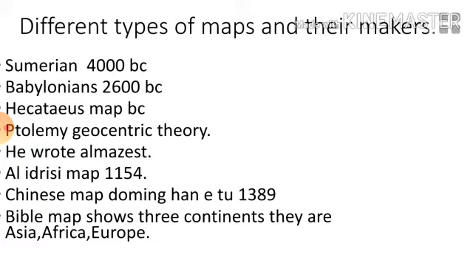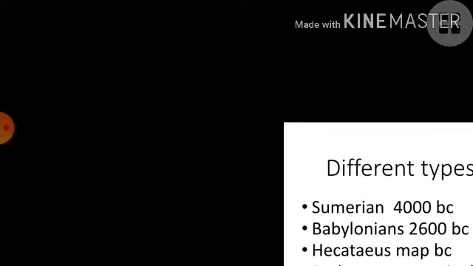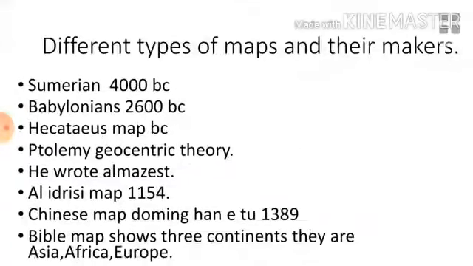This one also is related to the BC period only. Hecataeus is the name of a person. He is known as the father of geography. Already we have seen, just let us recall here. According to his map, he identified 3 continents among Libya, Europe and Asia. So Libya is nothing but the African continent.